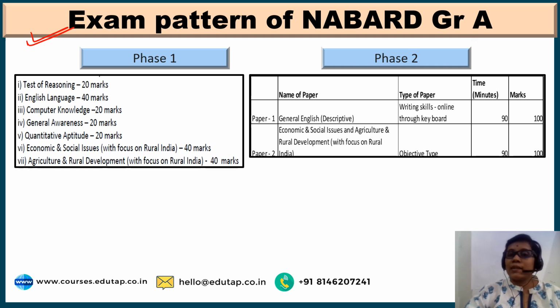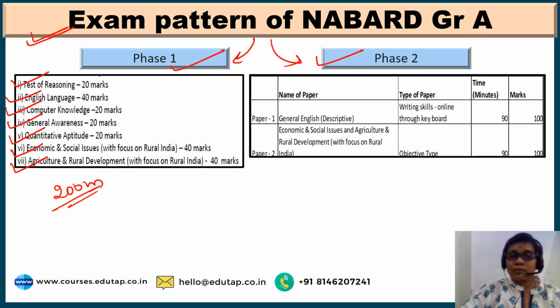So friends, NABARD grade A is conducted in three phases. One is phase 1, online written examination. Phase 2 again online examination, and phase 3 is an interview. In phase 1 you'll be tested in 7 subjects: test of reasoning, English language, computer knowledge, general awareness, quantitative aptitude, economic and social issues, and agriculture and rural development. 200 marks and 120 minutes.